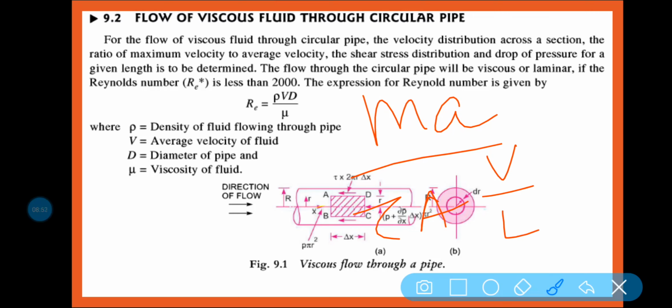This is also velocity per unit time. So velocity cancels out, and m is equal to rho into v by t. So rho into q by tau into A into L. Now if I calculate this part, you will get rho Vd by mu.